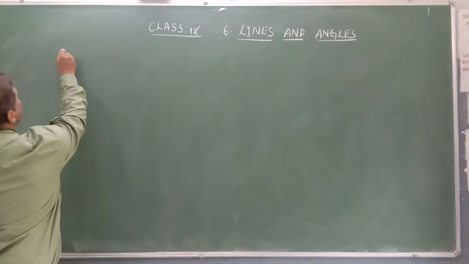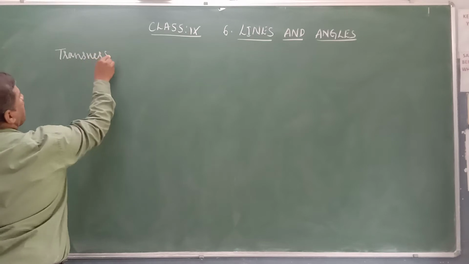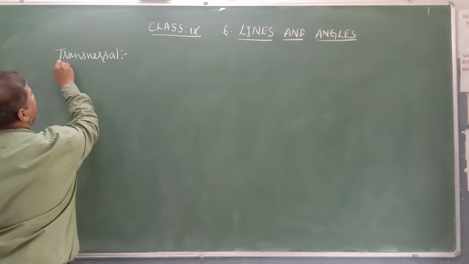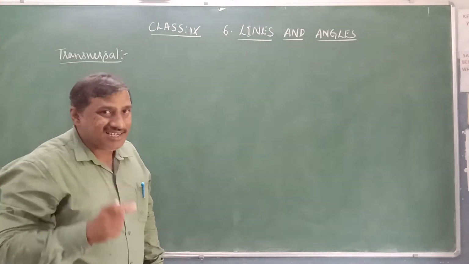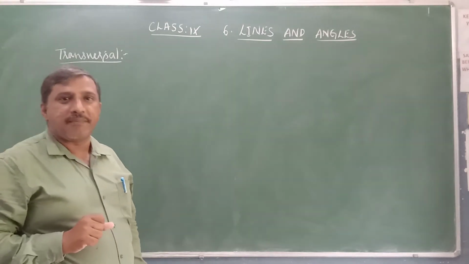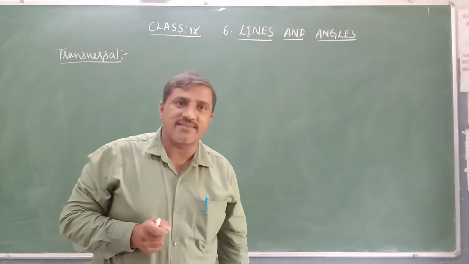A transversal is a line which intersects two or more than two lines at distinct points. It means at different points. Such a line is known as a transversal.